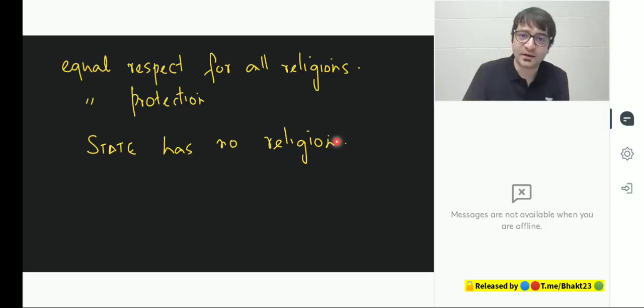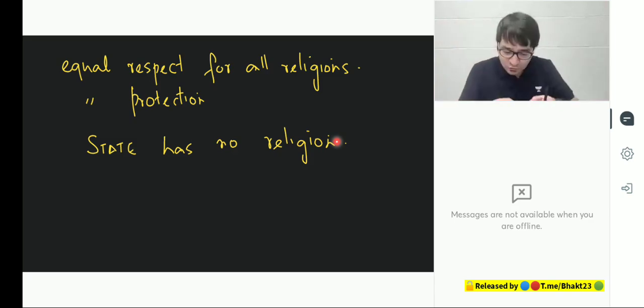State religion in the sense, Pakistan is an Islamic state, Islamic Republic of Pakistan. Bangladesh has adopted Islam as a religion. Sri Lanka has adopted Buddhism as a state religion. Burma or Myanmar has adopted one form of Buddhism as the state religion. So look at our neighborhood, where countries which emerged independent proclaim one or the other religion as a state religion. But India remained unique, did not proclaim any religion as the state religion. India is not a theocratic state. That is secularism in India.